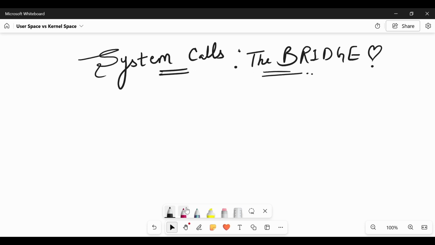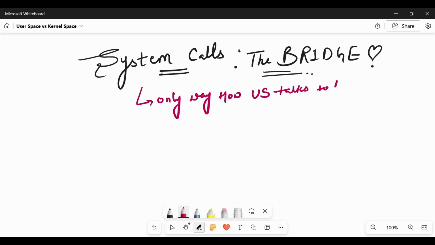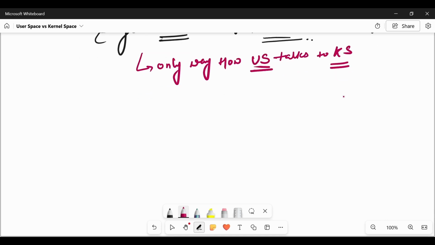It is the only way, no other way, how user space talks to kernel space. Okay, so system calls are very important. We will see what happens when we call a system call.